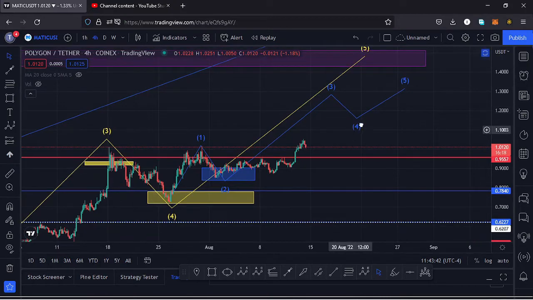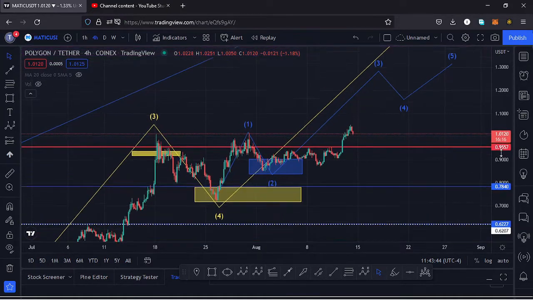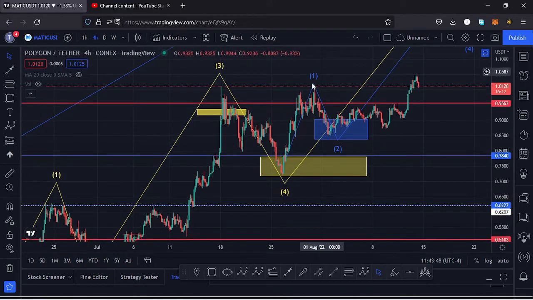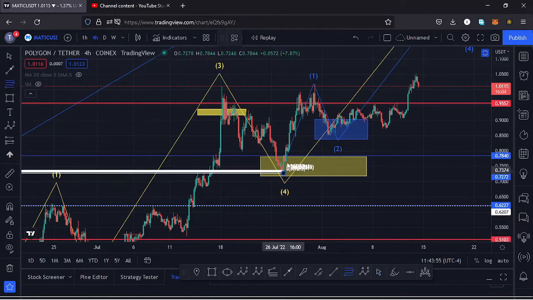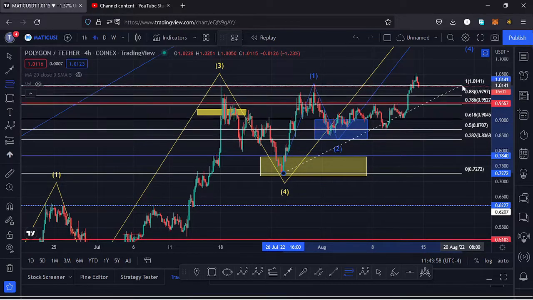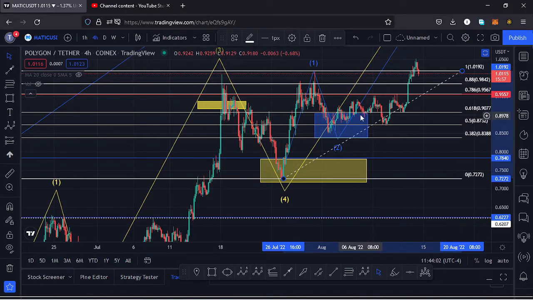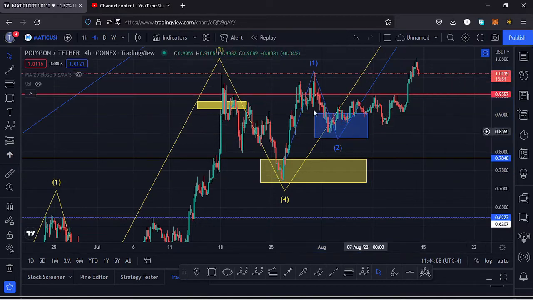So if I get a little bit into the details of the fractal waves within a wave 5, after making a high at around the $1.02 mark, I expected to see a retracement to the lower side in a wave 2, and using the Fibonacci, we can get the target area by connecting the Fibs to the high of the wave 1. That gives me a target area between the Fib level 0.618 and the Fib level 0.382, and you can see here on the charts, we retraced into that blue target area